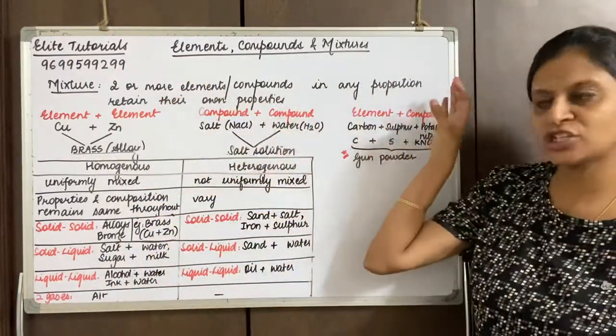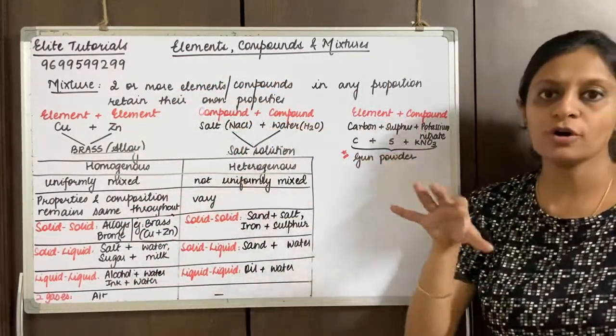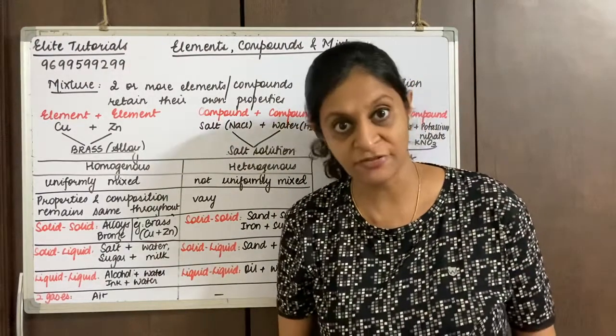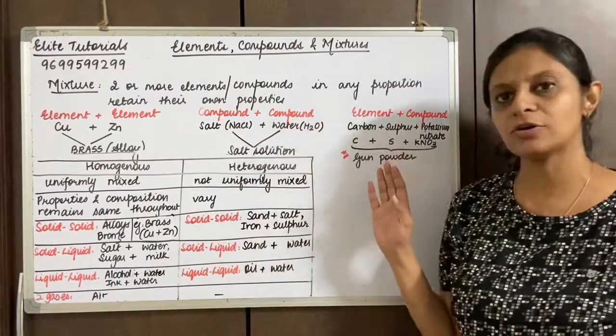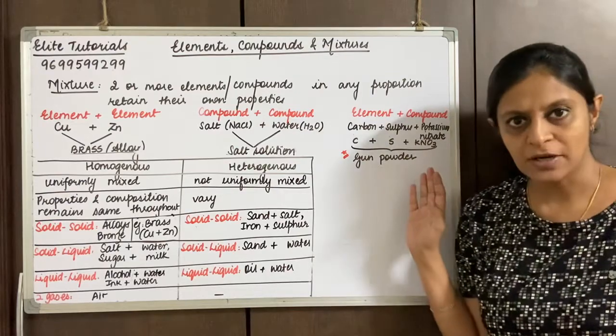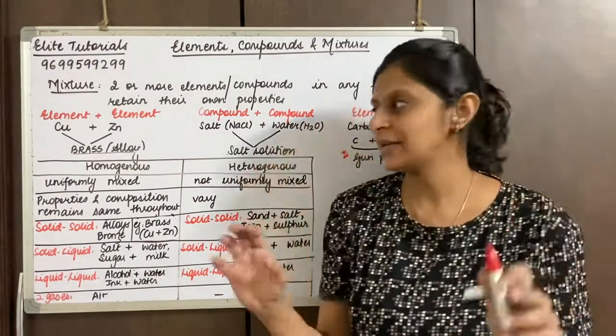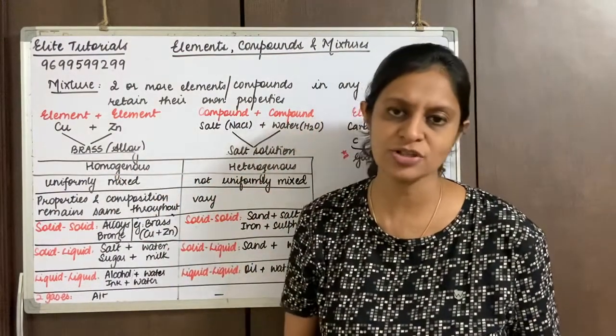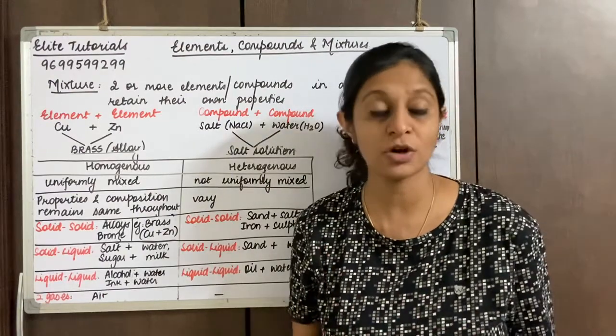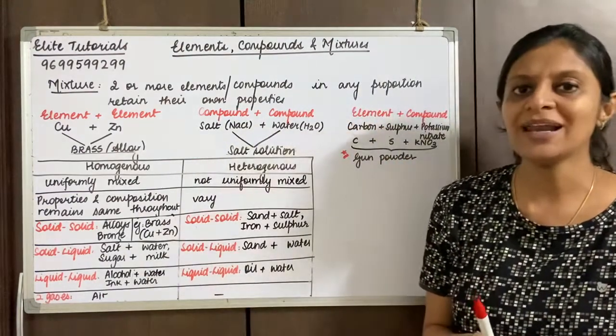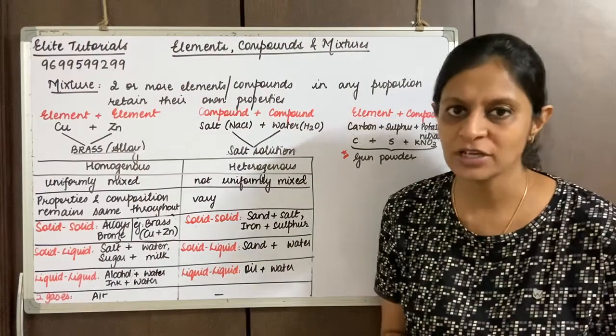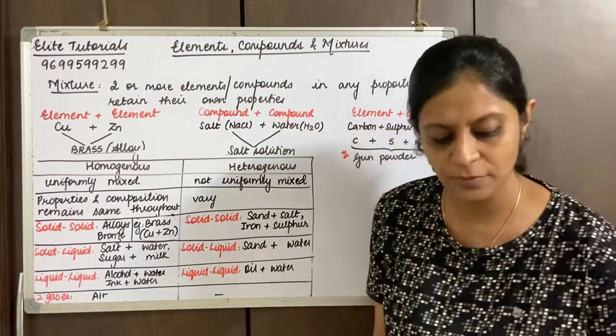We did the definition. We did the types of the mixtures based on the definition: element and element, compound and compound, element and compound. Then we did the broad categories of homogeneous and heterogeneous, that is, these were the two types of mixtures. We are left with the last thing, that is the properties of mixtures. So let's quickly see the properties of mixtures.